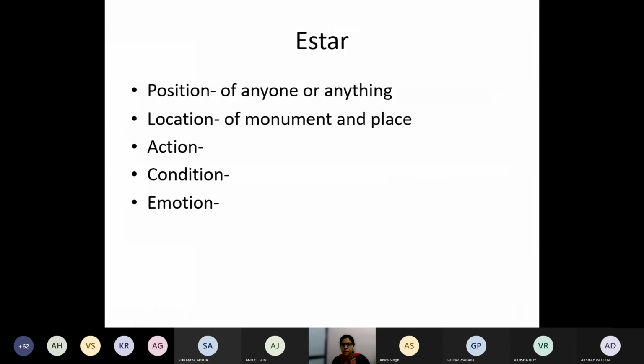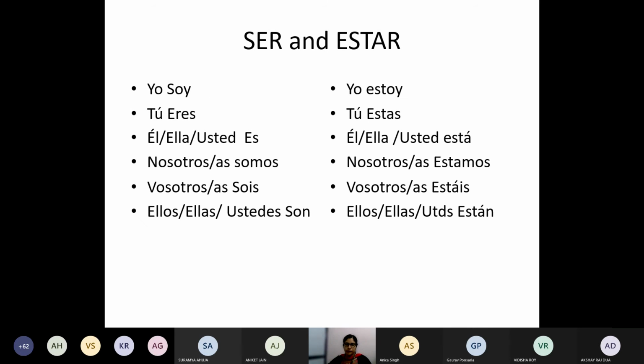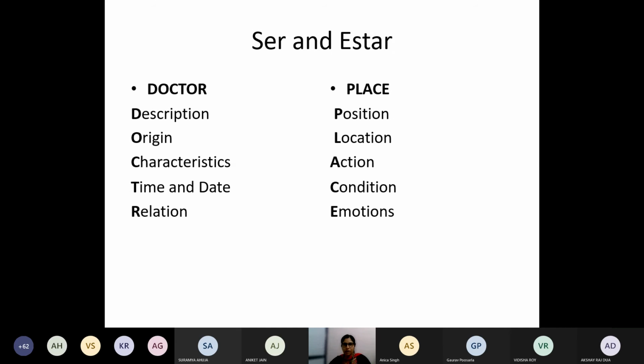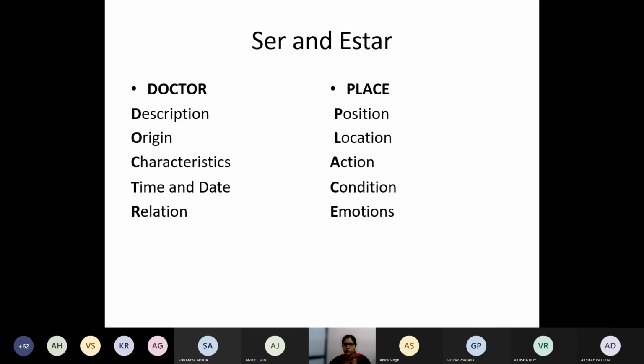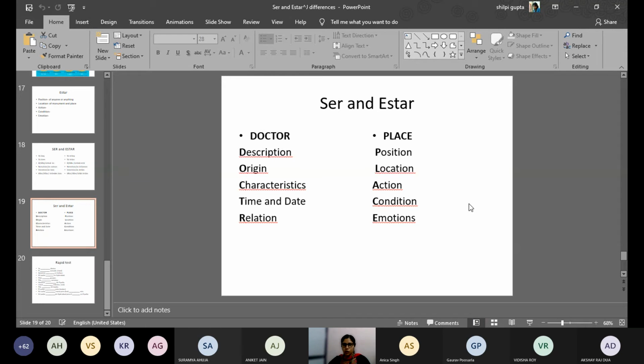So here you will just summarize that the estar verb is used with position, location, action, condition, and emotion. That is place. So you have two code words in which all the uses are enclosed. First is your doctor, another one is place. SER and ESTAR conjugation is there just for revision, and SER and ESTAR uses. I will not speak now. Rapid test I will take next class. After talking for 25 minutes, my mouth starts paining.